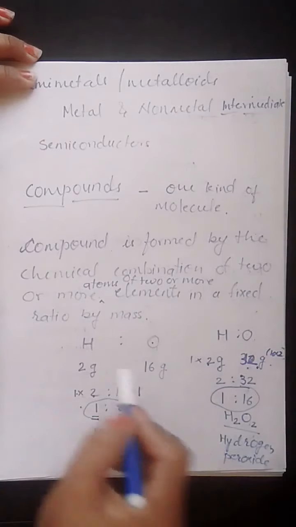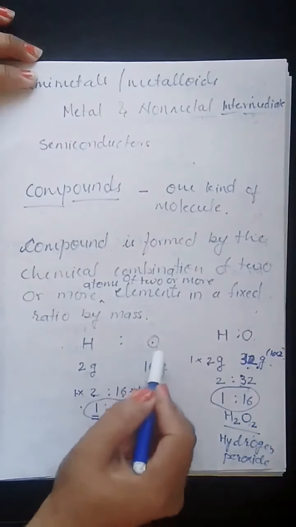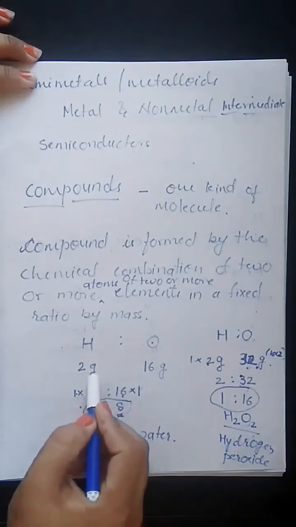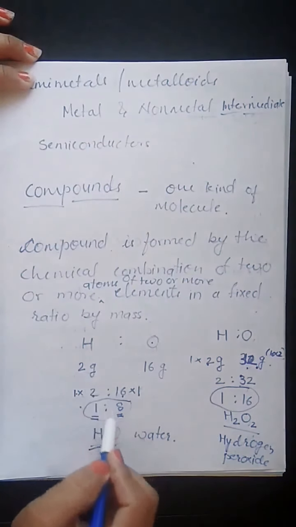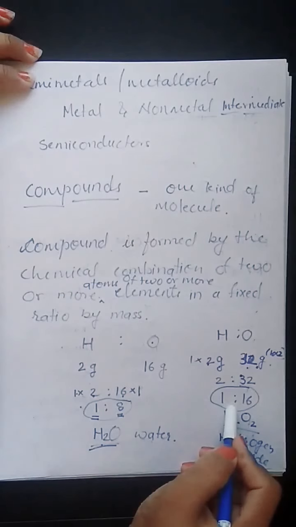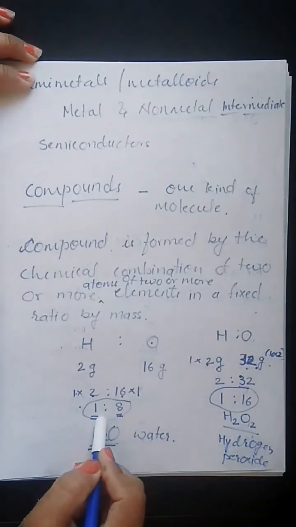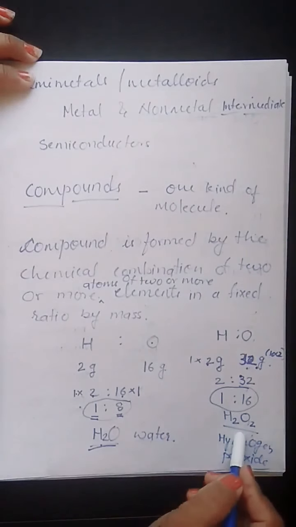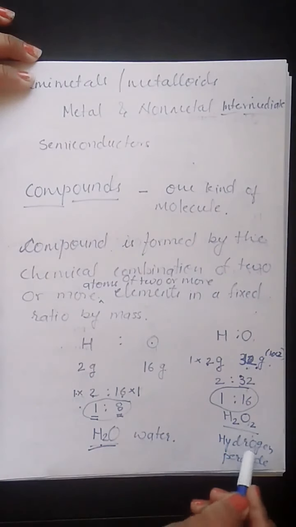Now see children, here elements are same, hydrogen and oxygen, but reacting differently in different ratio. When they are reacting in 1:8, they are forming water. When they are reacting in 1:16, they are forming hydrogen peroxide.